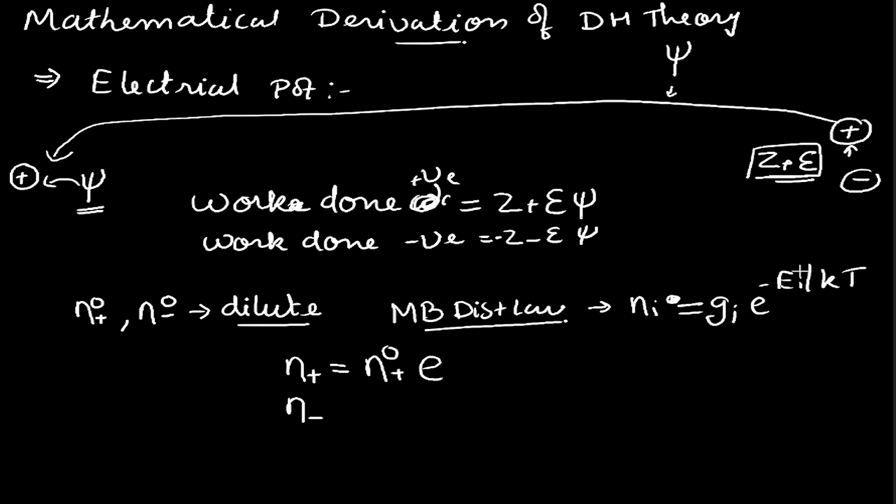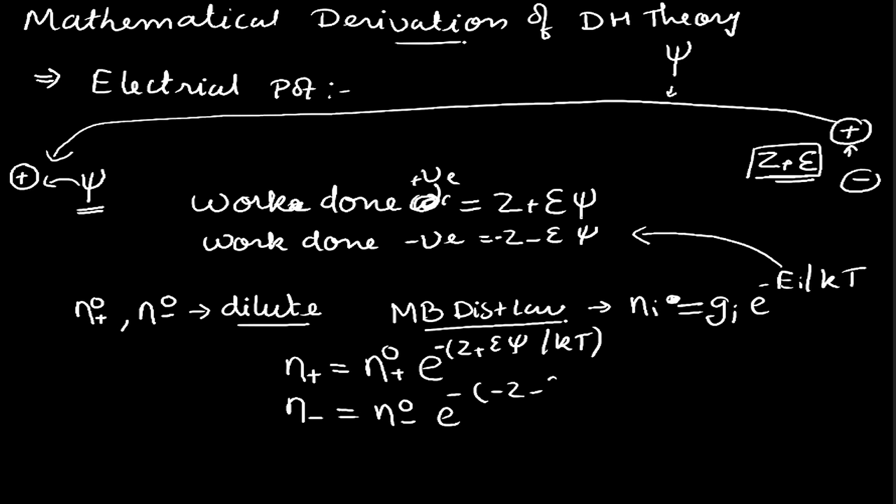Now Ei is the amount of energy, which is nothing but the electrical work when the system is performing electrical work. So in place of Ei we substitute Z plus epsilon psi, giving minus Z plus epsilon psi upon kT, and similarly n minus will be given by n minus 0 e raised to minus Z minus epsilon psi by kT.